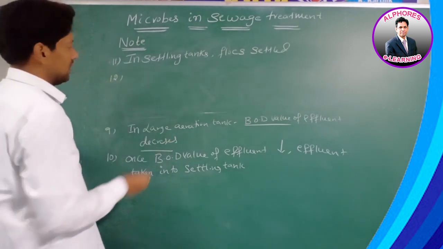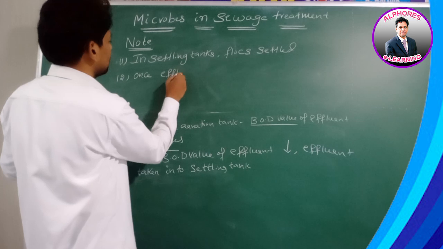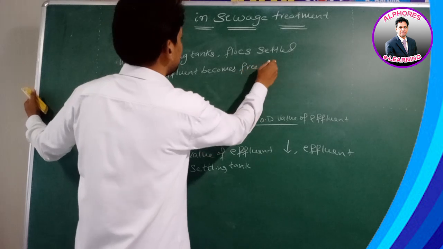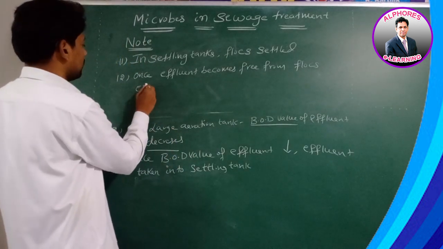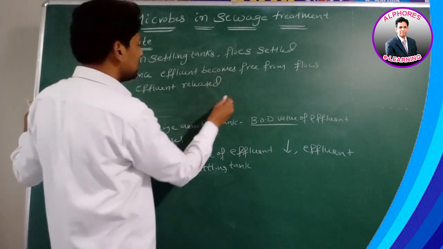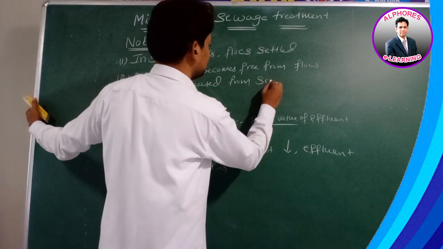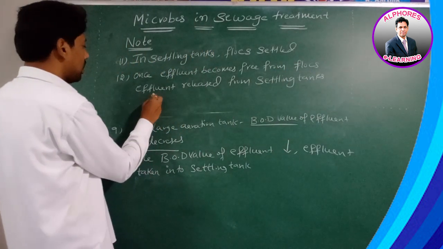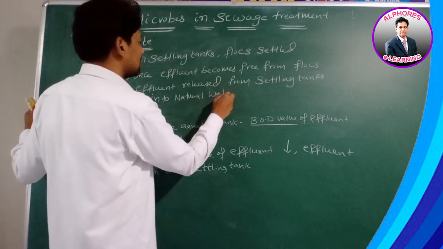Next, number 12. Once the effluent becomes free from flocks, the effluent is released from settling tanks into natural water bodies.